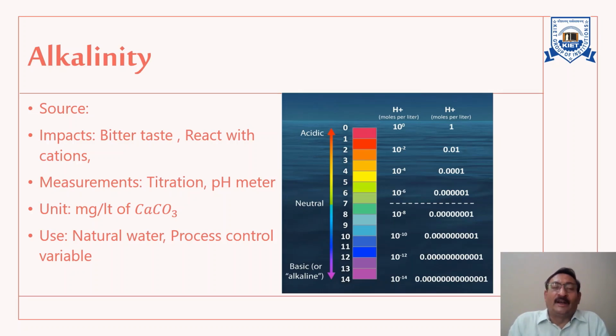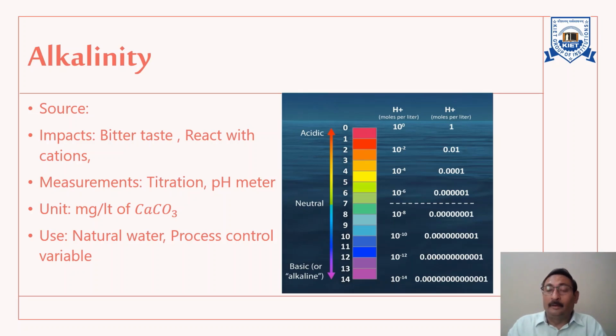Now, what is the source? The constituents of alkalinity in natural water systems include carbonates, bicarbonates, ammonium hydroxides, etc. These compounds result from the dissolution of mineral substances in the soil and in the atmosphere.